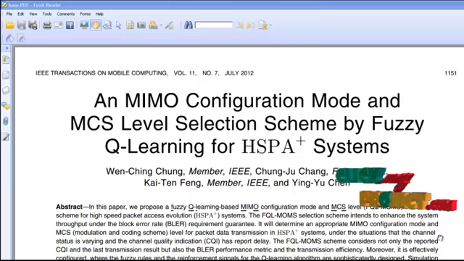What is BLER? BLER is block error rate. BLER measurement is often used as a quality control measure. Okay, next one is MCS. MCS is a modulation and coding scheme. In this paper, we are using 8 levels of MCS. Each MCS level contains block size, modulation order and coding rate.